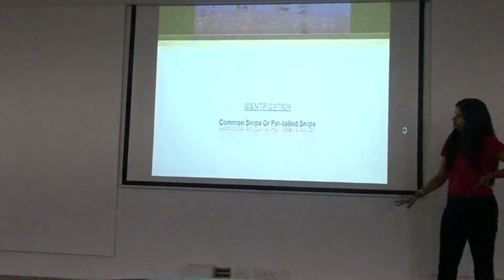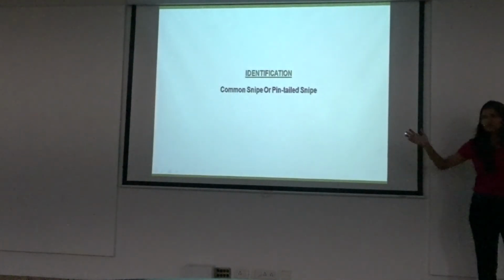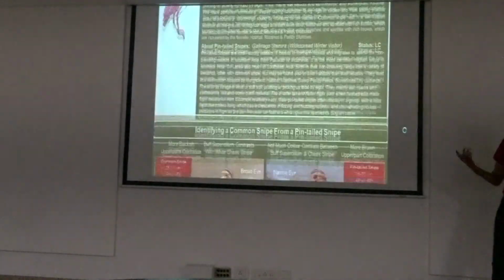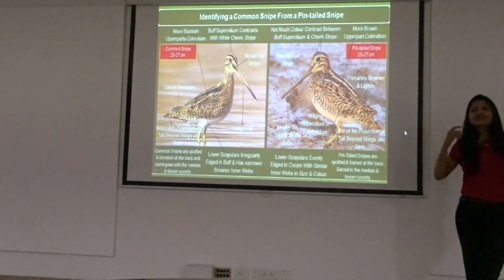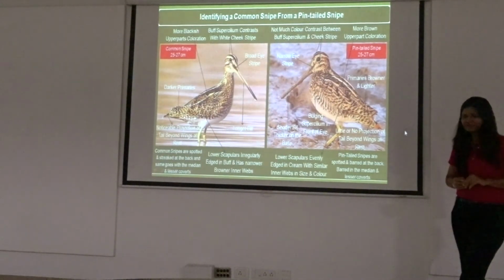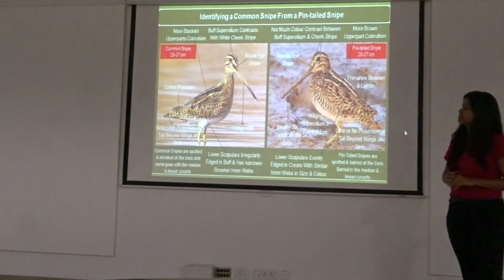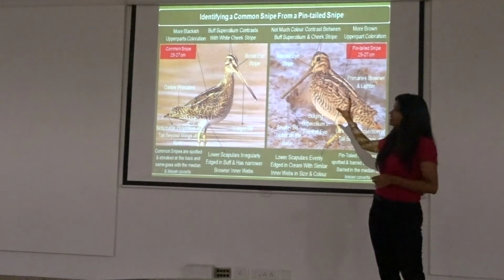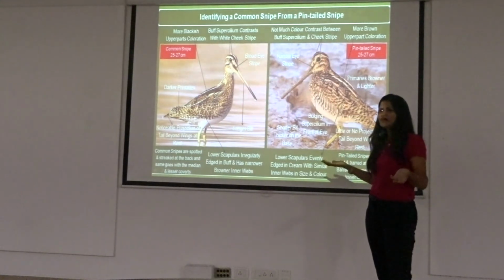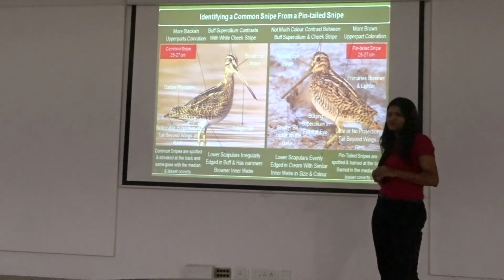Light plays an important role in these colors. So this is the last identification slide. I feel happy, and I think it is also of a lot of interest to people. A common snipe and a pin-tailed snipe. How do you ID these birds? Yes, the book says that a pin-tailed snipe has a shorter bill than a common snipe. Right? But again, unless they are together, how do you know?